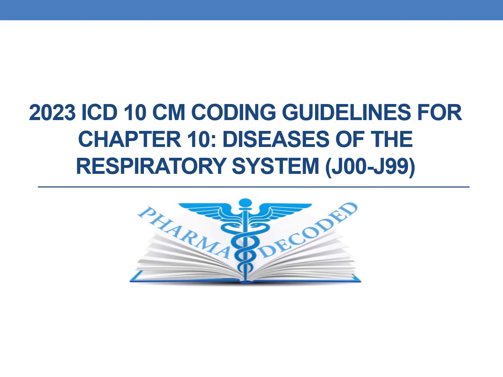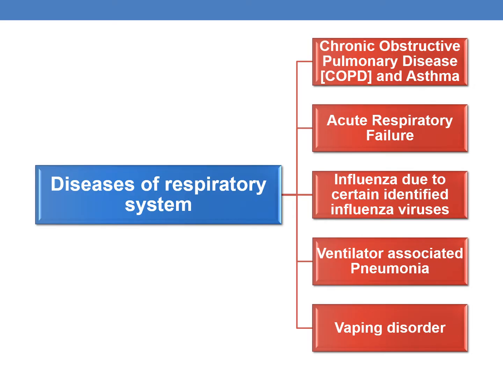Hello everyone, now let us discuss the 2023 ICD-10-CM coding guidelines for Chapter 10, that is diseases of the respiratory system. In the current session we will be discussing chronic obstructive pulmonary disease (COPD), acute respiratory failure, guidelines regarding influenza due to certain identified influenza viruses, ventilator associated pneumonia, and vaping disorder.